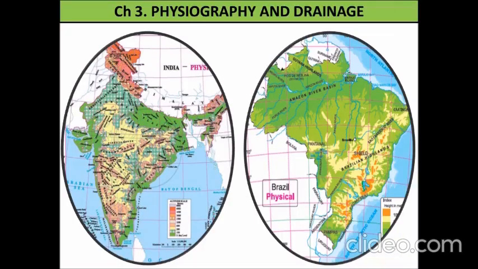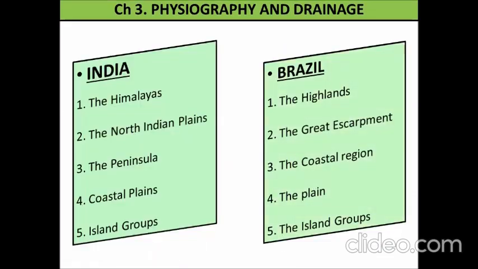Here you can see both the maps, that is India's physical map and Brazil's physical map. Both these maps are very important for studying this chapter in detail. For the purpose of study, both the countries are divided into 5 major physiographic divisions. These are, for India first, the Himalayas, the North Indian Plain, the Peninsula, the coastal plains, and the island groups, and for Brazil, the highland, the Great Escarpment, the coastal region, the plain, and the island groups.